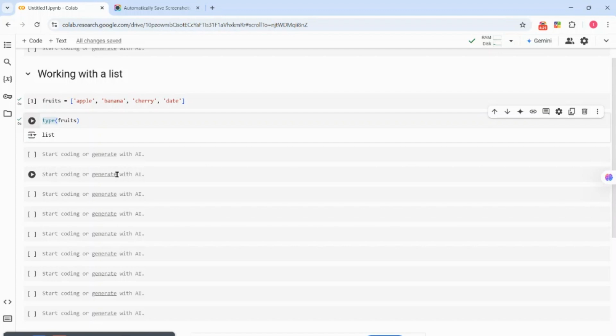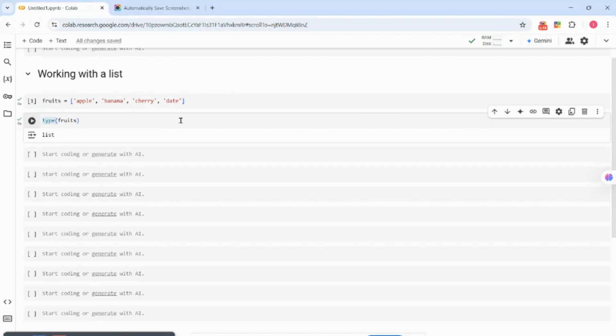This moves us to what operations we can perform with the list. That's where we learn the key features of a list. One, it is in order. It's not about being in alphabetical order this time around. It's about being in order, because apple is followed by banana, followed by cherry, followed by date. Items in the list can be accessed by their position, which is also known as index. We have 4 items in fruit, but in Python, indexing starts from 0, which means we have 0, 1, 2, and 3. So apple is 0, banana is 1, cherry is 2, date is 3.